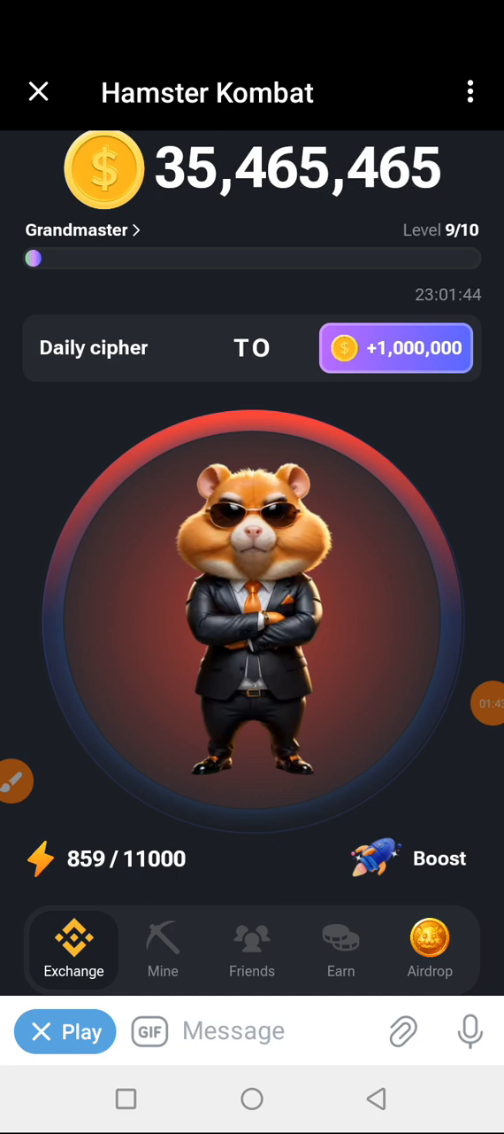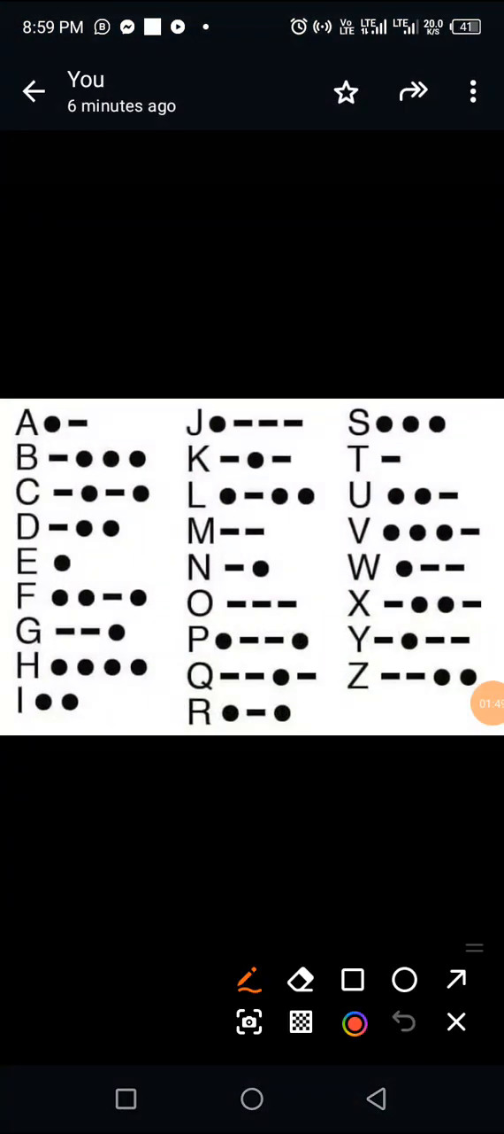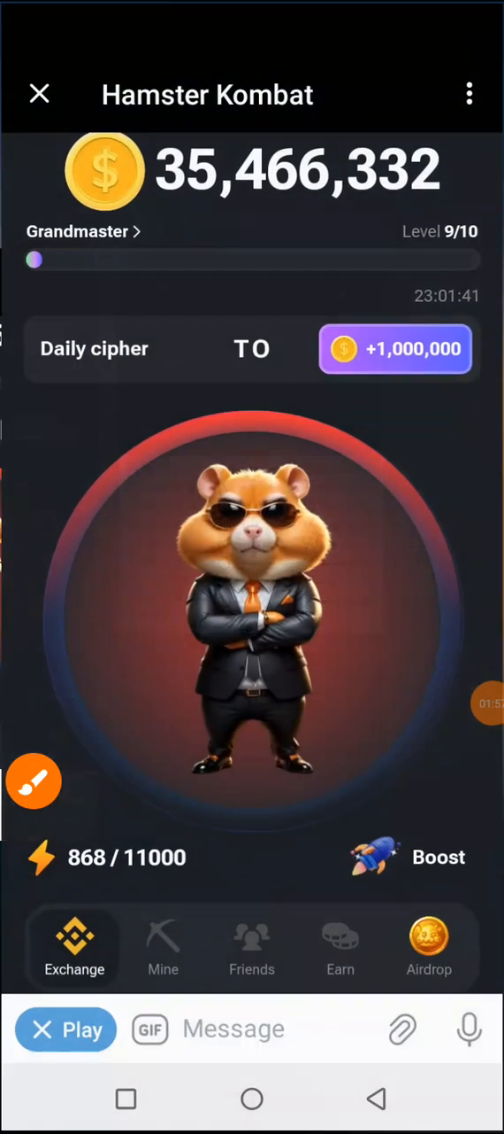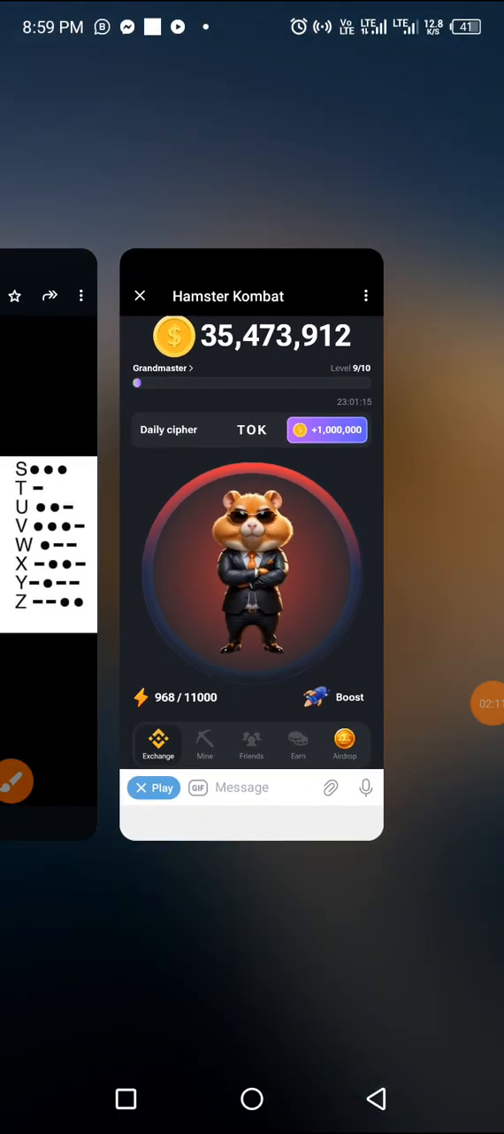The next is K. Letter K. So letter K is dash dot dash. Hold, tap, hold. Okay, let's do that. So hold, tap, hold. K has been registered.